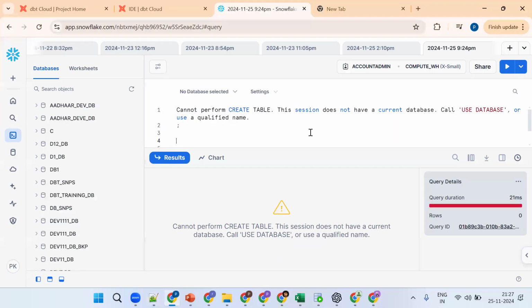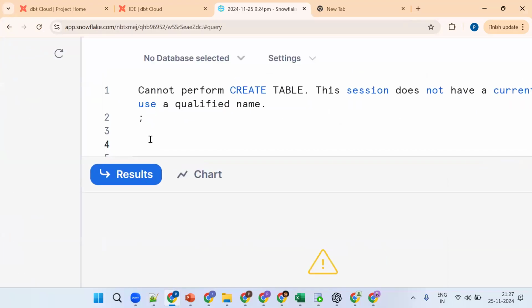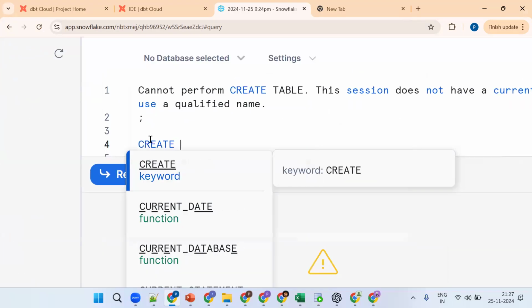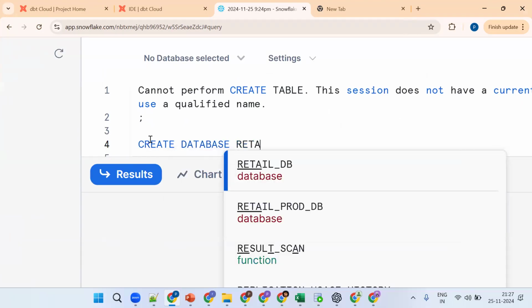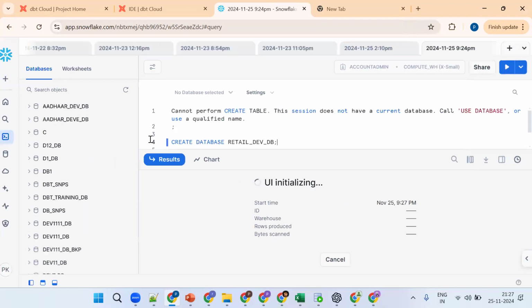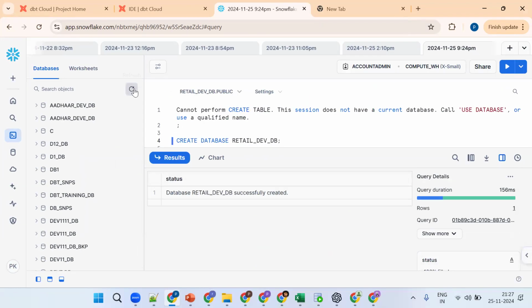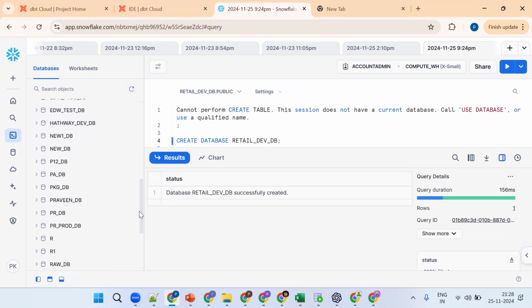Now let me create a database. Which environment will we work in, production directly? No, development. So create database retail dev. It's a simple thing. By default, when you create any database, how many schemas will be created? Two schemas.